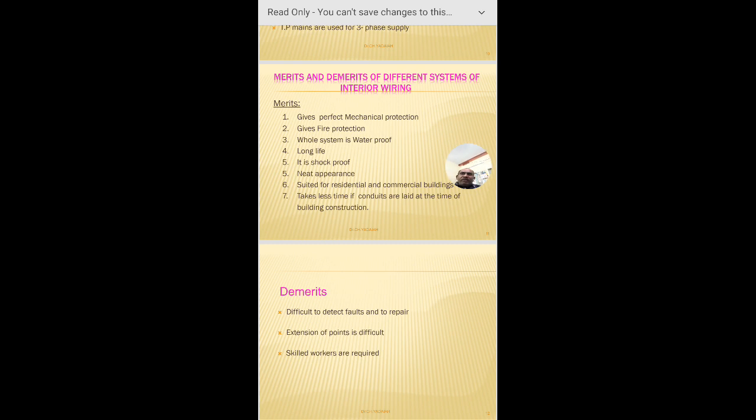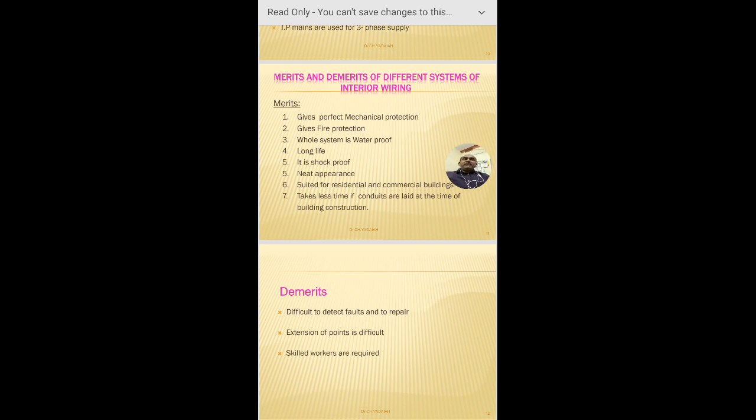A very well trained worker is required, otherwise loose contacts or wrong connections may lead to fire as well as electrical shock to the whole building and the operators, generally in domestic systems. These are a few advantages and disadvantages of the wiring systems.